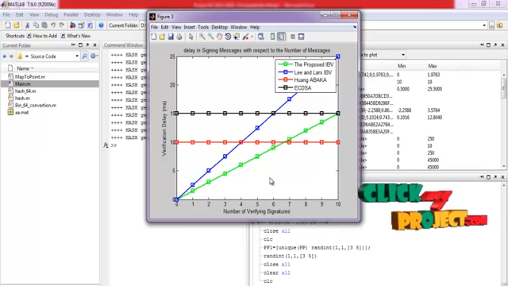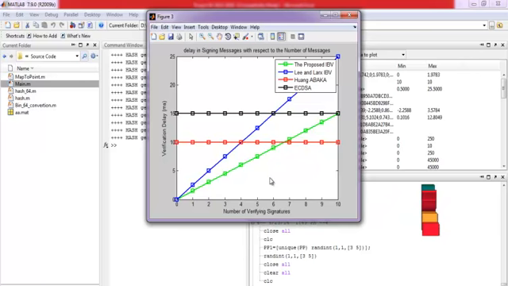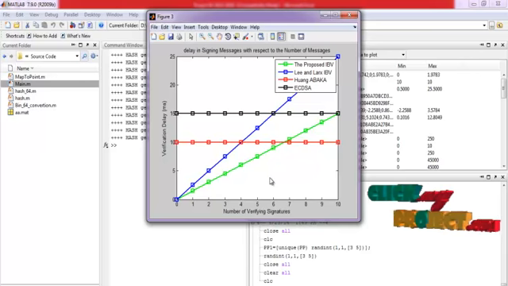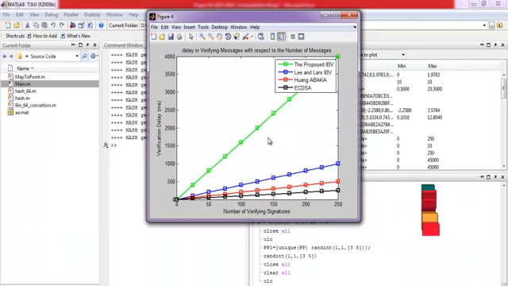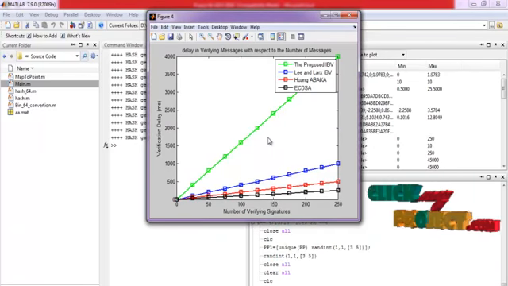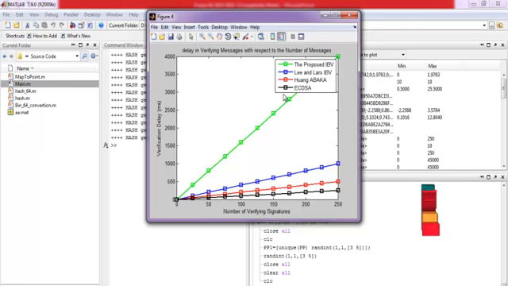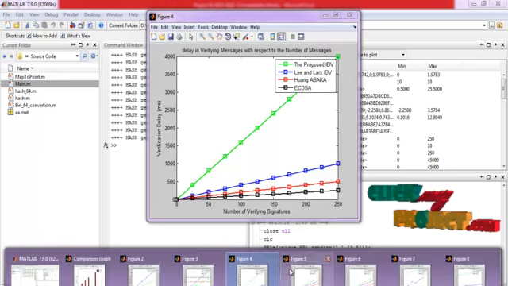Here the time has been estimated for performing the verification process, and this is the verification delay by varying the number of messages, compared with existing and our proposed system.